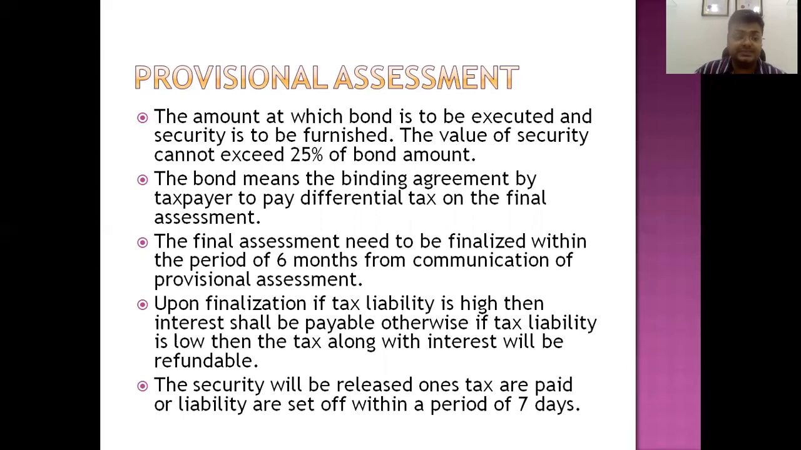So now provisional assessment has been done, but there ought to be a time for final assessment. It is necessary, as the person has to be finally assessed, not just provisionally assessed. The time limit for final assessment is 6 months from the communication of provisional assessment. So within the period of 6 months, the final assessment will be done by the proper officer.